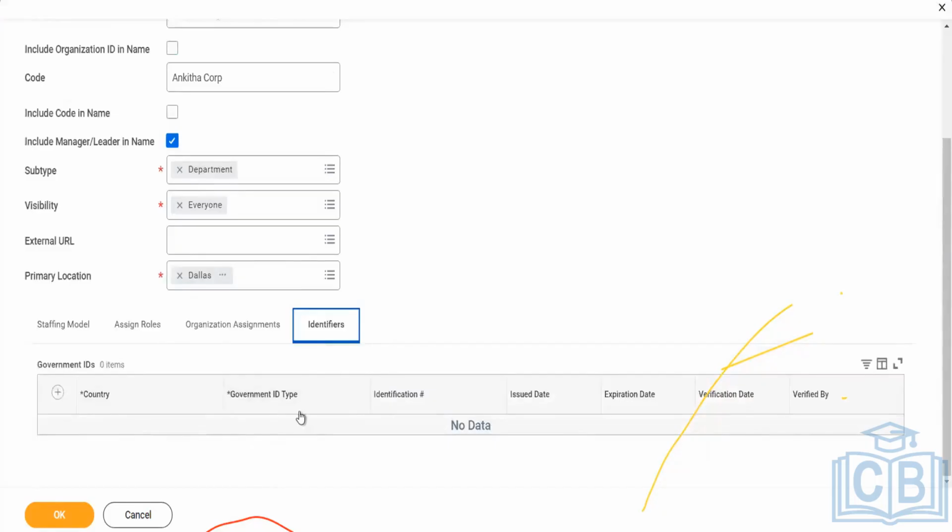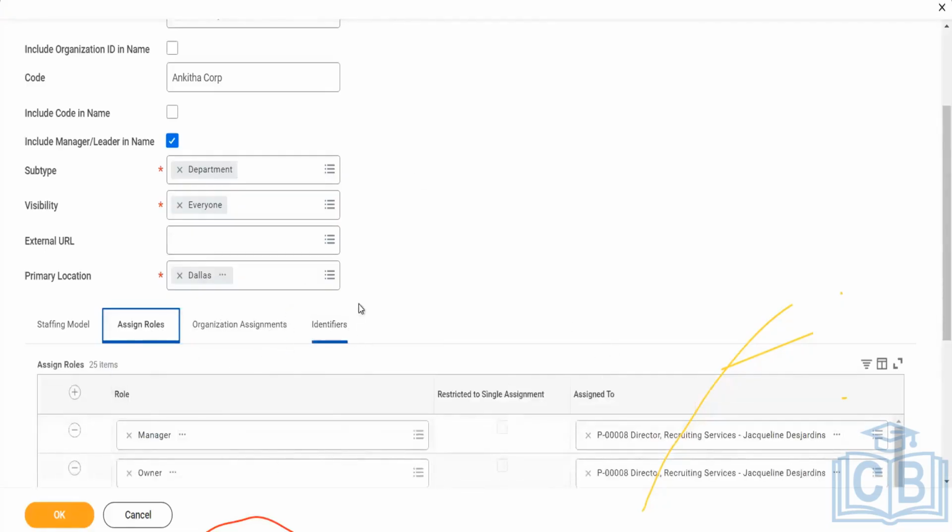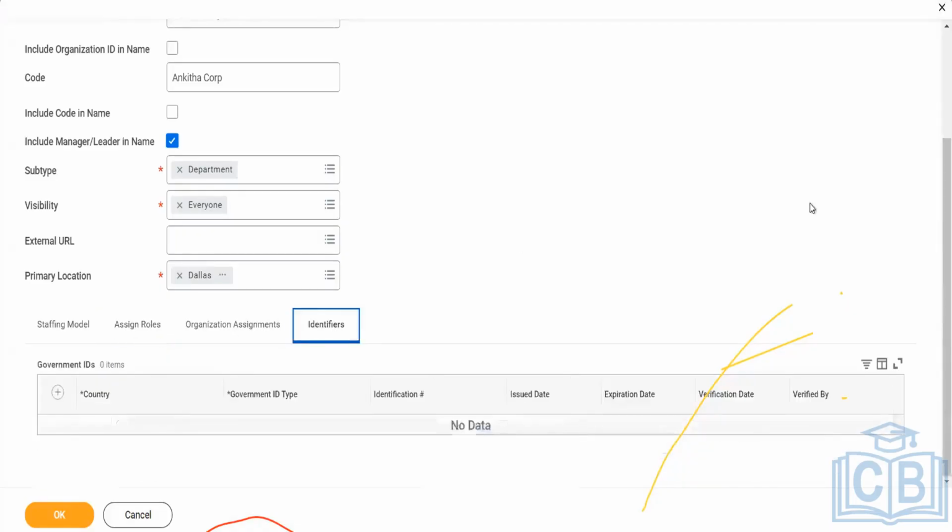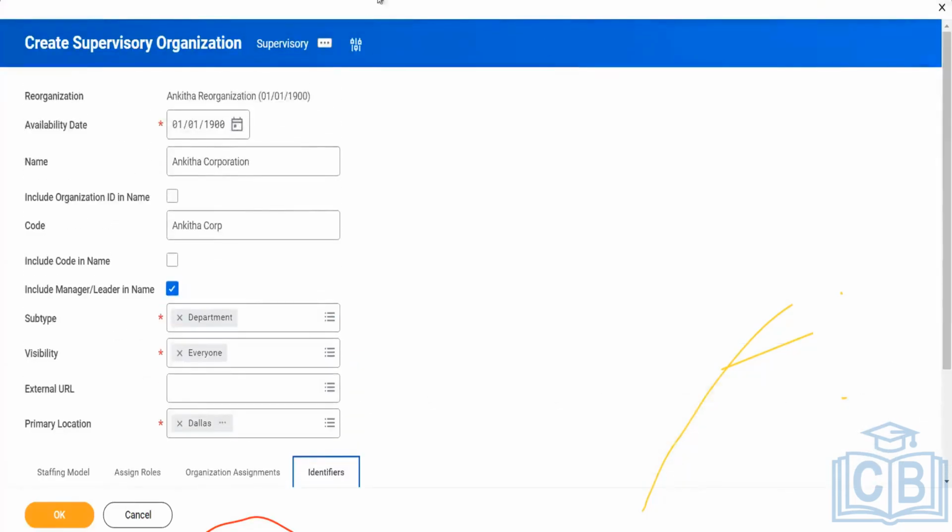Now I have a small question here. Under the assigned role, you did not put anything, so it is coming automatically? Yes, it is coming automatically. It's defined within the system as well. When we are dealing with the security part, I will show you how these defaults come. For now we are just concentrating on the creation of the supervisory organization.